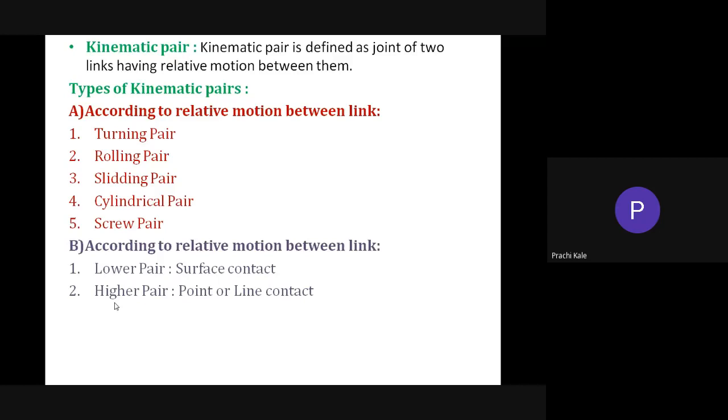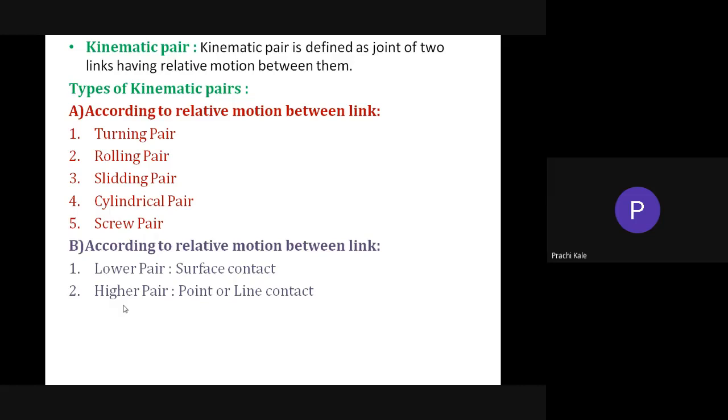So see, why do you need to identify which is the lower pair and higher pair? Because while calculating the degree of freedom, the formula will be modified, if you remember. So at that time, first you should be able to recognize whether the pair is a lower pair or a higher pair. Accordingly, the formula will get modified.